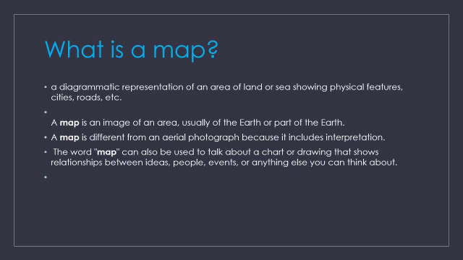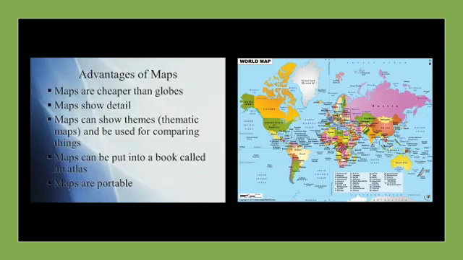So on the whole, a map is a flat surface which shows the physical features of a country or a continent. Next we will see what the advantages of maps are. Maps are much cheaper than globes. A globe is a bigger model of the earth, but a map is made up of paper, so it can be easily purchased by everyone. It is cheaper than globes and it shows all the minute details of the continents, oceans, countries, cities and towns.